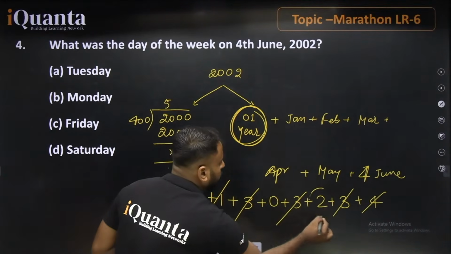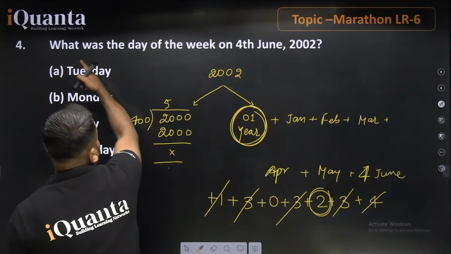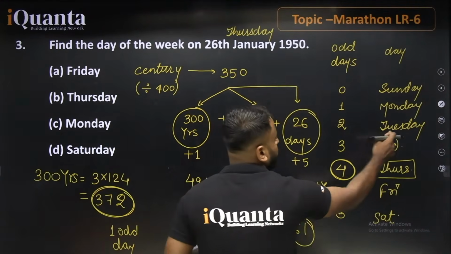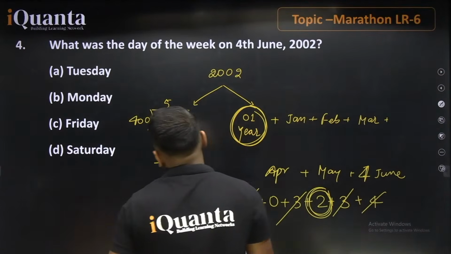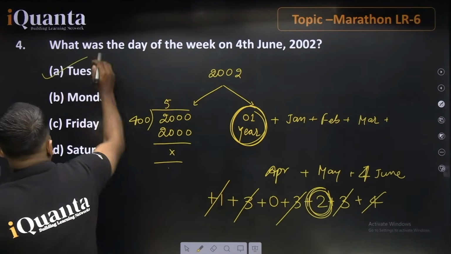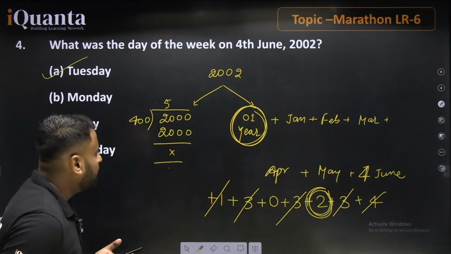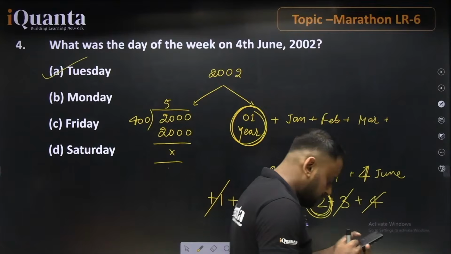Now left with 2. If talking about 2, what happens? What is the value for 2? 2 means what? Tuesday. So Tuesday is the right answer for this question. This is how it will work out, correct? So the correct answer is 4th June 2002 is Tuesday.